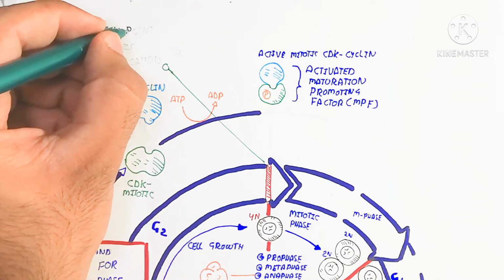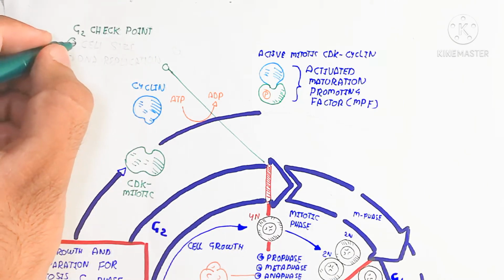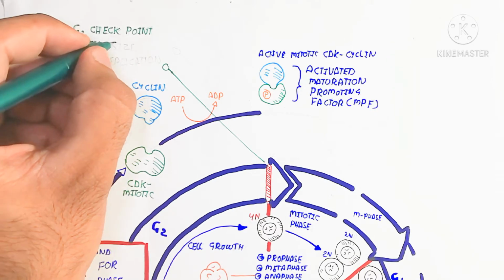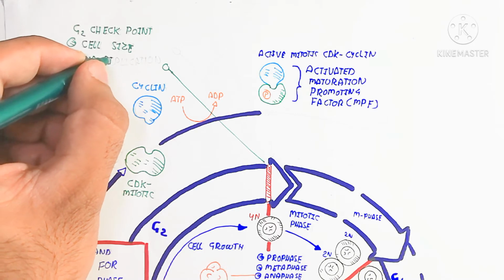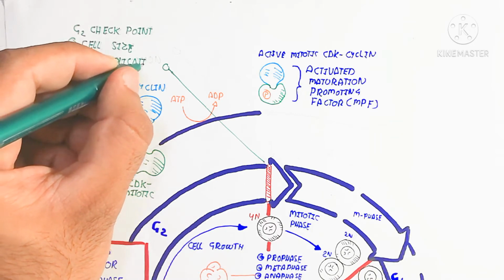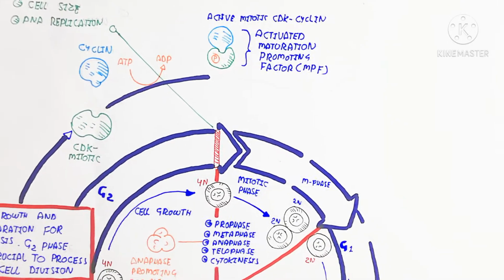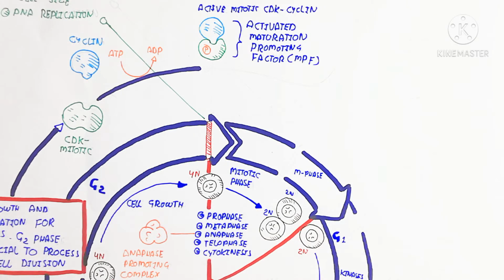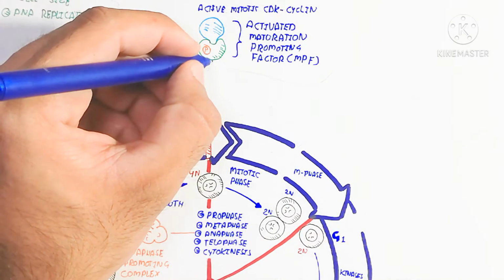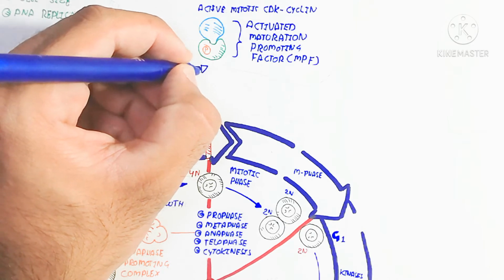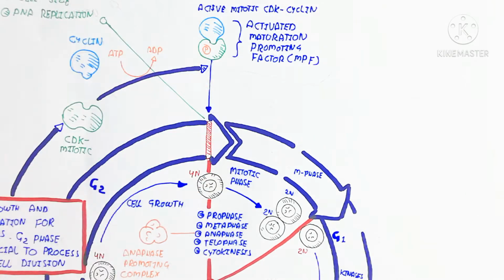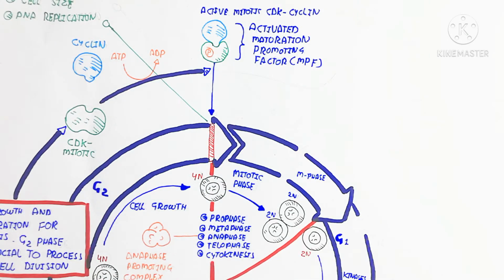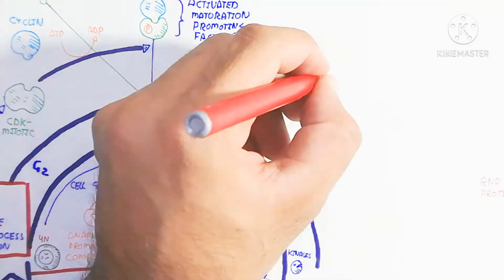Here is the beginning of the mitotic phase, the G2 checkpoint before going into the mitotic phase. The cell size and DNA replication will be checked. Where the DNA is damaged, it will be repaired before going into the mitotic phase. After all that, the cell goes into the mitotic phase for division into two daughter cells. I hope this concept makes sense.